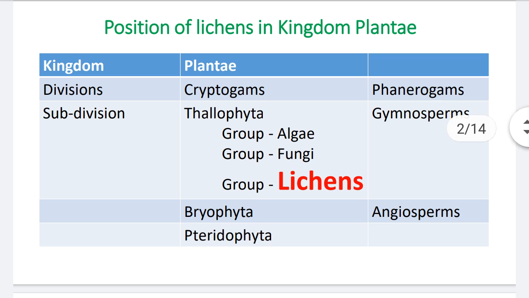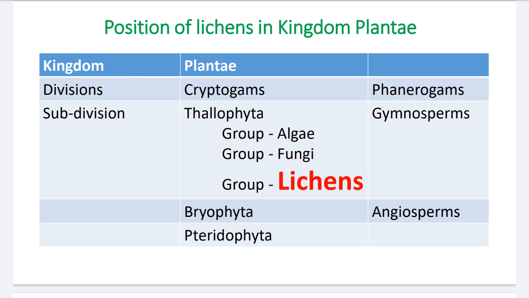Now first point is, what is the position of lichens in kingdom plantae? When you see the kingdom plantae classification, kingdom plantae is divided into two divisions, cryptogams and phanerogams. These cryptogams have three largest subdivisions, thallophyta, bryophyta and pteridophyta. And the thallophyta subdivision includes three plant groups, algae, fungi and lichens, and here lichen is the third plant group